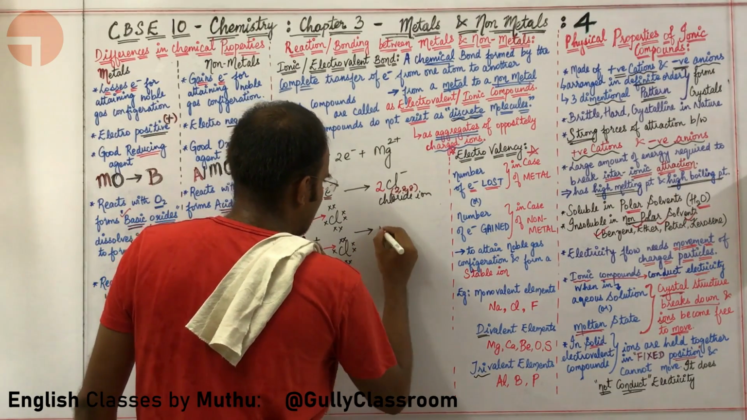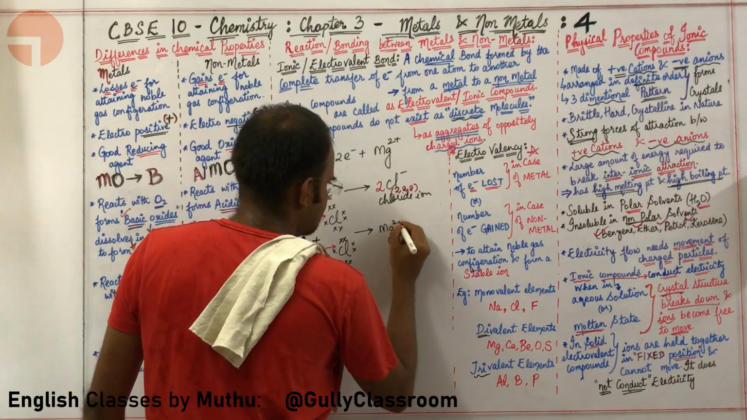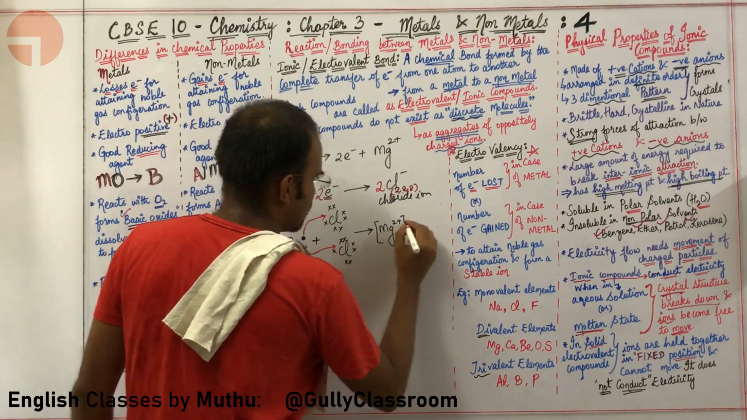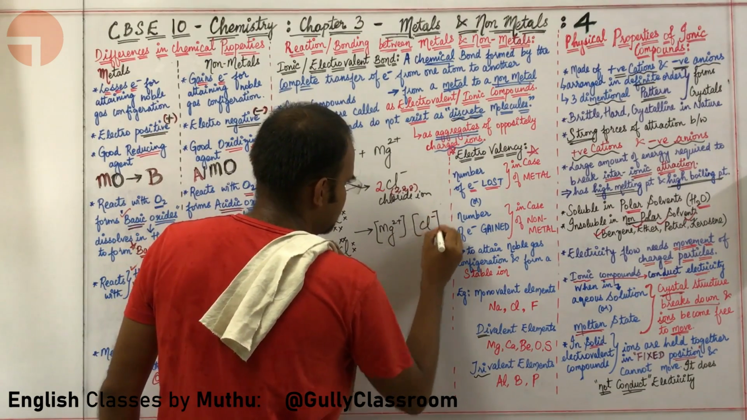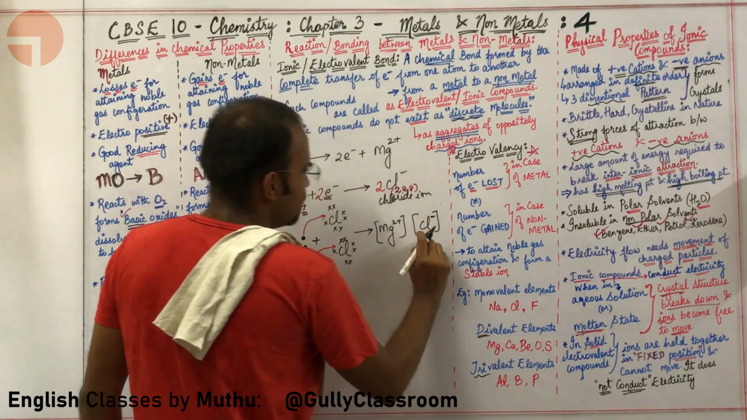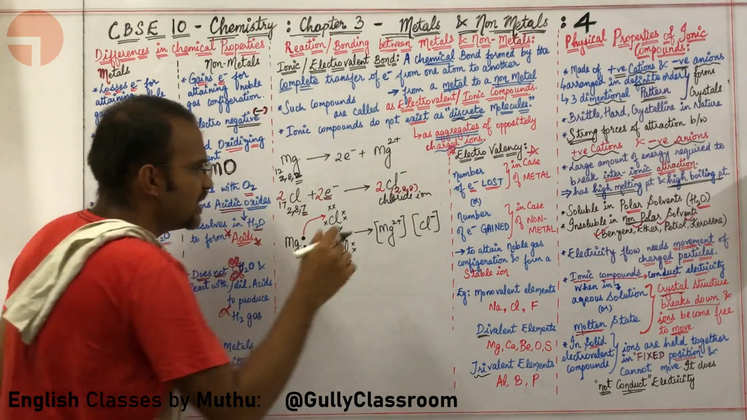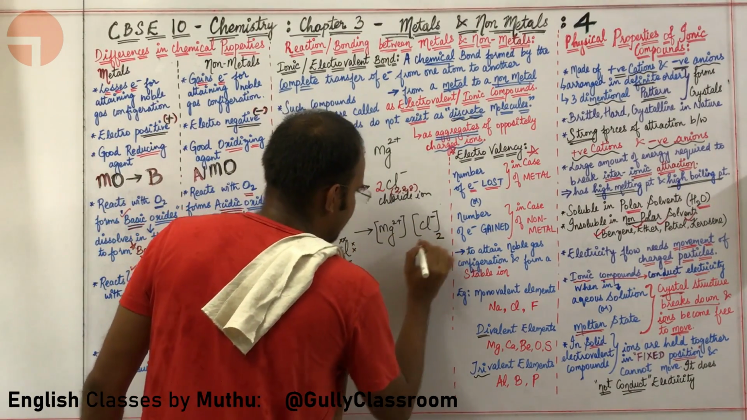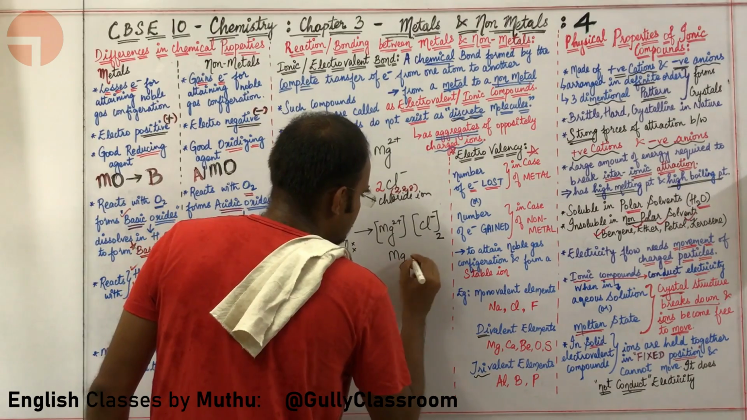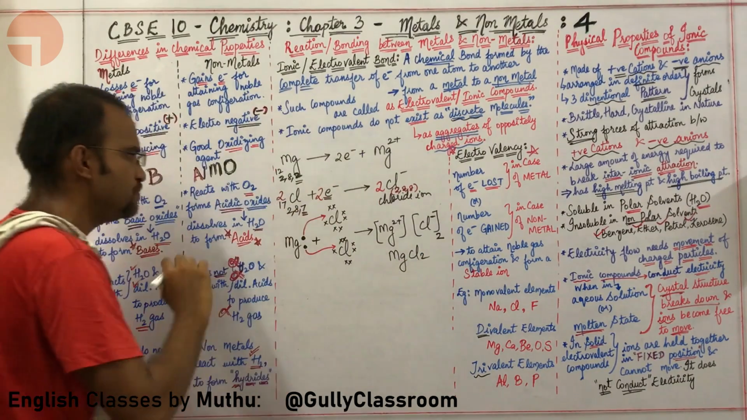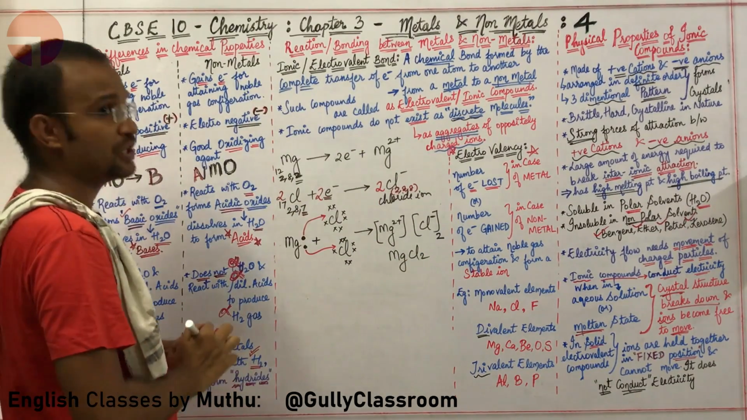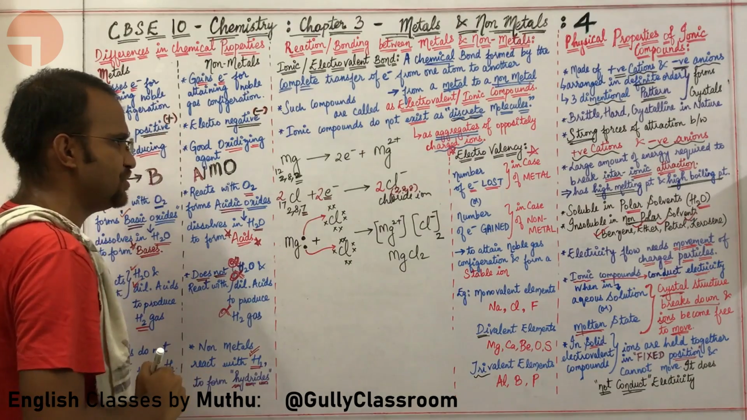And then what will happen? You will get Mg2+, because it is losing 2 electrons, and Cl−. Why, sir? Because each chlorine is gaining only 1 electron, but there are 2 chlorines available. So the formula for magnesium chloride is MgCl2.